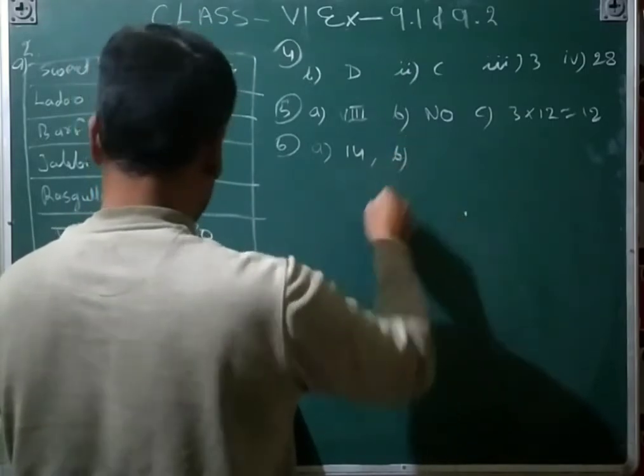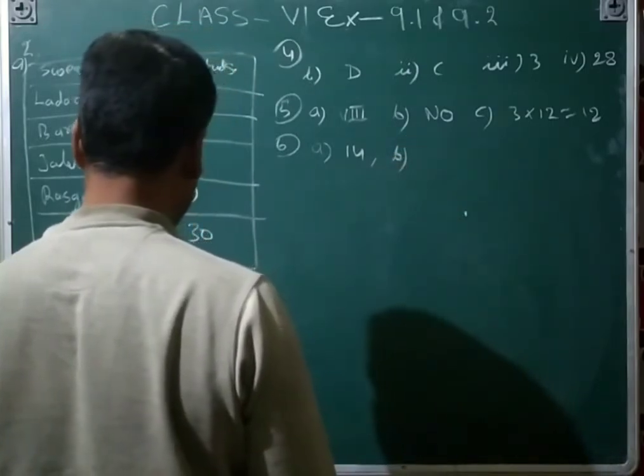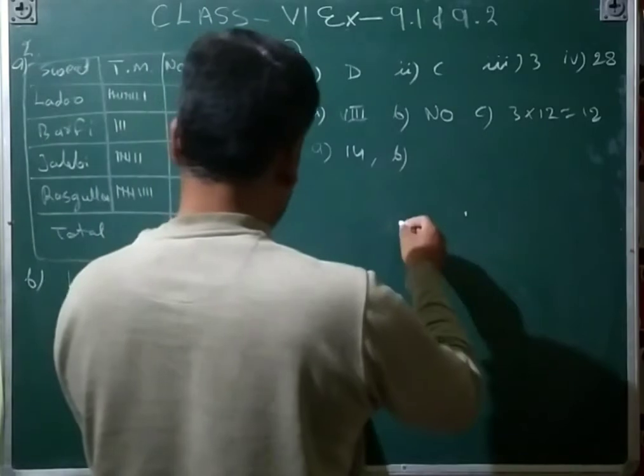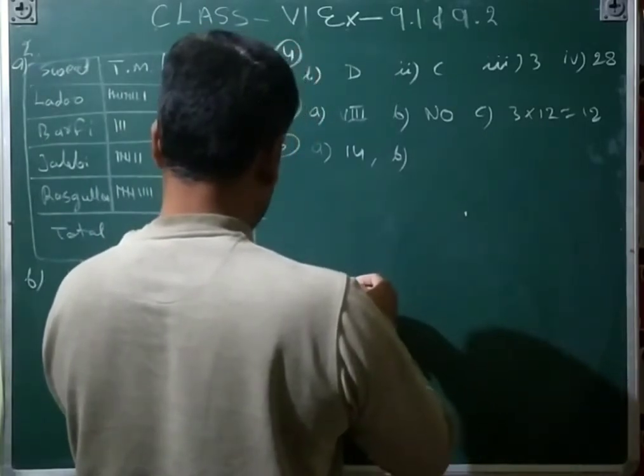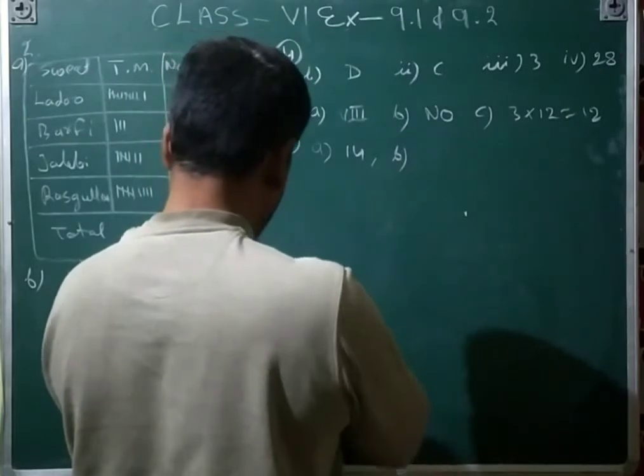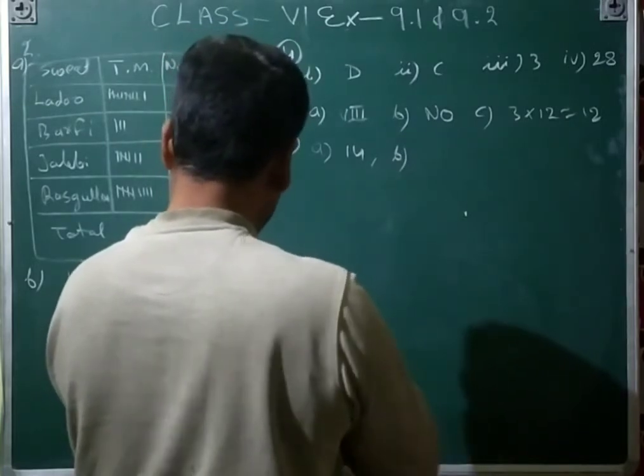B, on which day were the minimum number of bulbs sold? Tuesday. That is Sunday. Minimum bulbs are sold on Sunday.